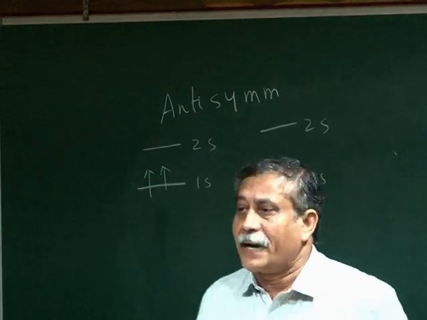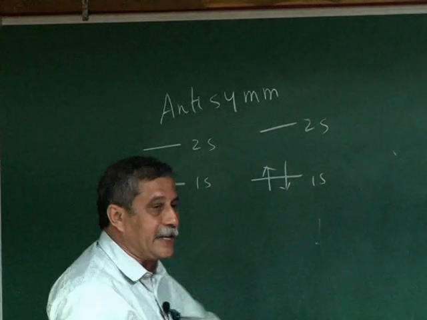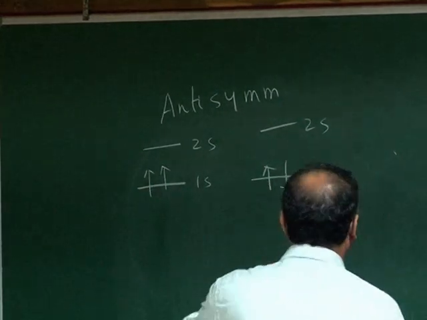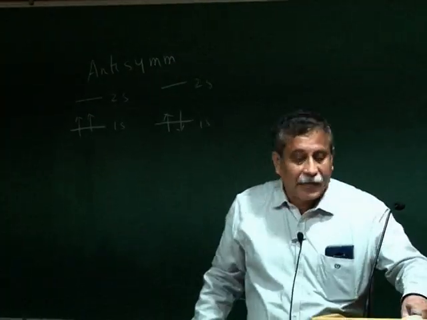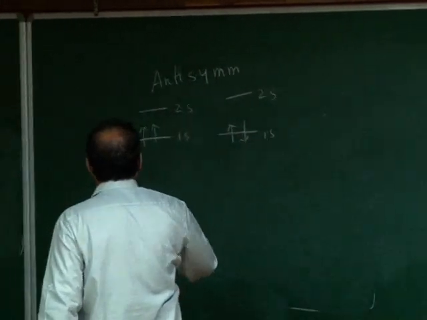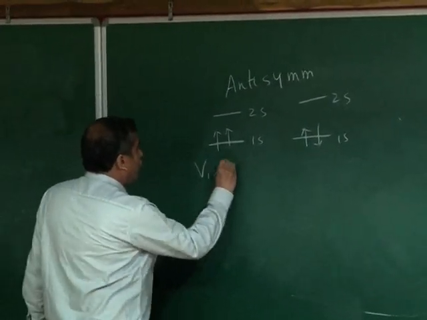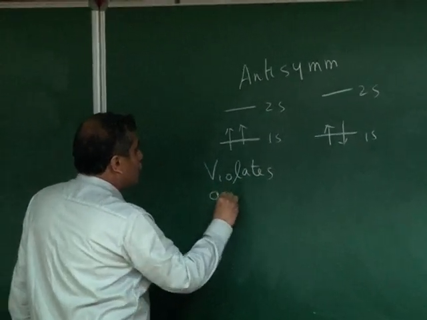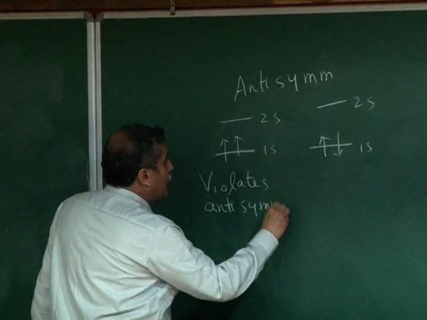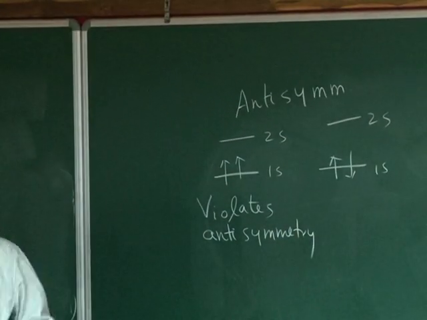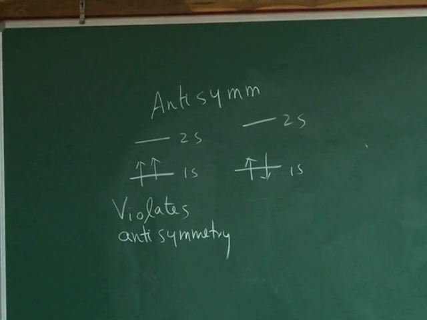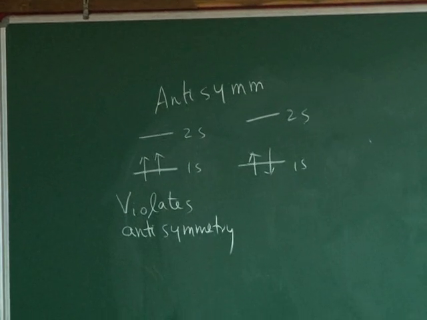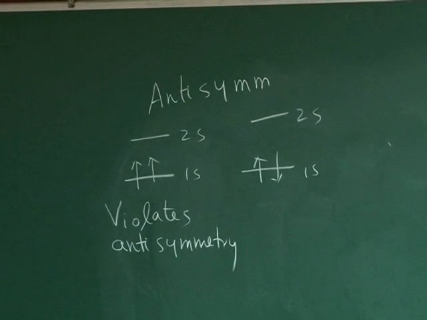What happens in the excited state? But assuming that the spin pairing is much lower in energy than the 1s, 2s, I have these 2 options of filling up. Clearly, you will find that this violates antisymmetry. This wave function violates antisymmetry because I cannot construct a function with 1 electron in 1s alpha, another electron in 1s alpha, which can be antisymmetric. There is no way I can do it. It is obviously clearly a symmetric function. So it could be okay for Bose particles, but not for electrons. So I can't do it.